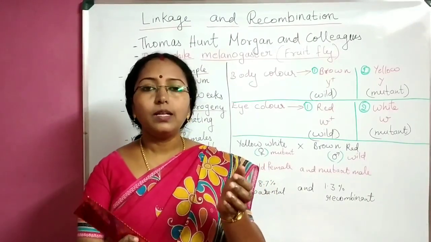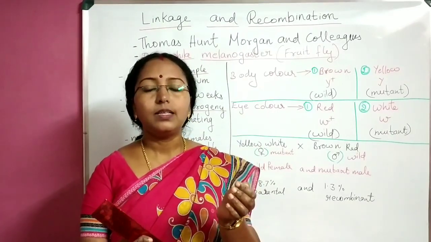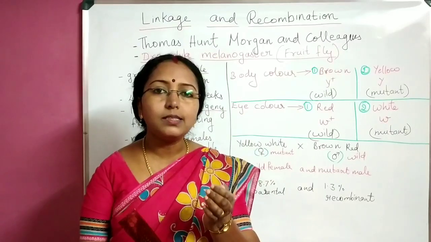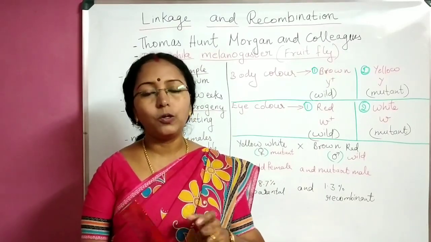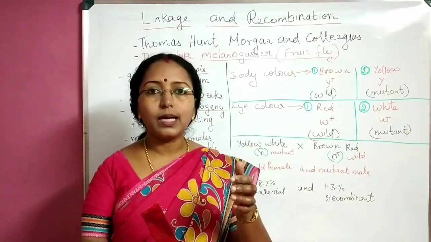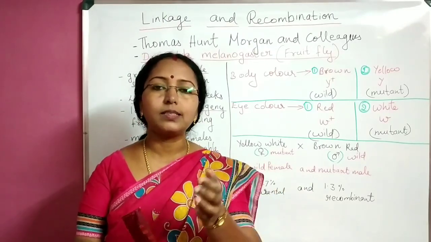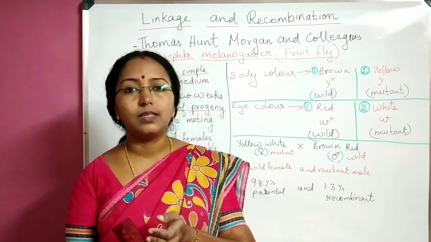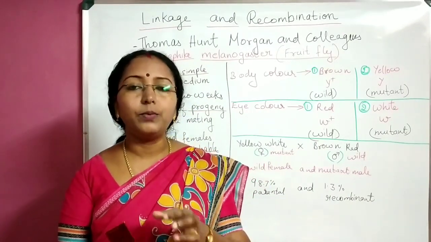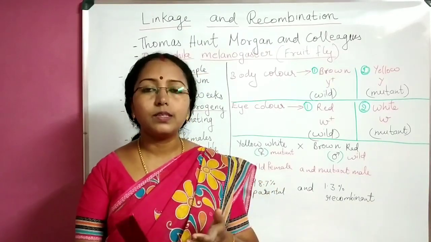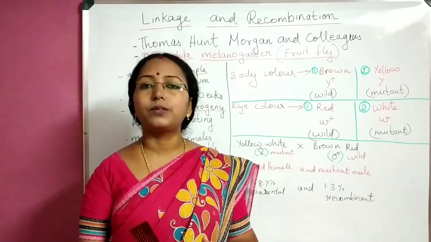Similarly, when the fruit fly was taken, it also had some characters which could be easily distinguished under a low power microscope, and those characters were passed on from parent to progeny. That means those characters were hereditary characters. So in fruit fly there were many hereditary characters which could be easily observed under a low power microscope.